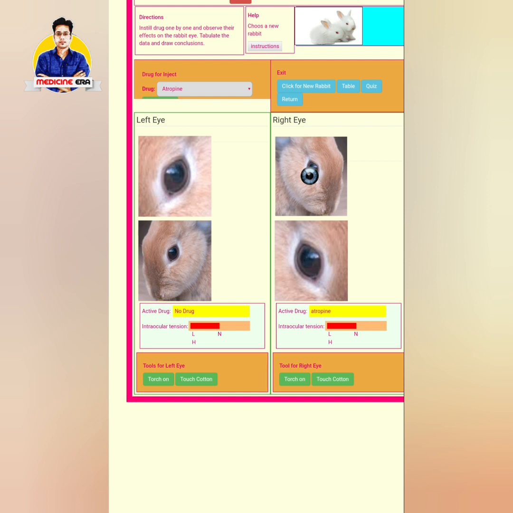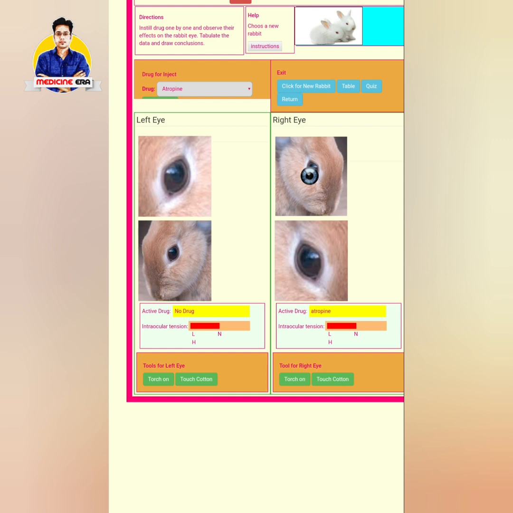In the same way, you have to measure the diameter of the pupil before and after, and you can tabulate the whole table. So this is the whole experiment, and you can also use the light reflex button and the corneal reflex button. By this process, you can understand how experiments are carried out in labs using live animals. So this is all about the animal experimentation technique in the simulation process.